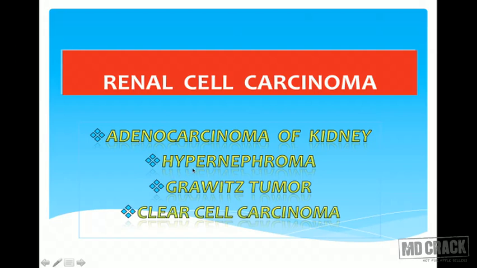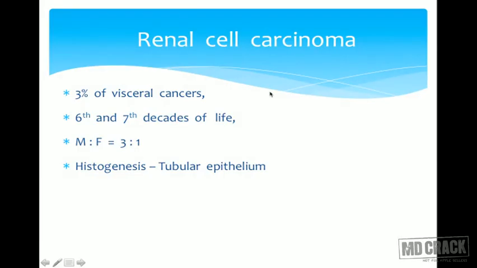Histologically it is nothing but adenocarcinoma because it is arising from the tubular epithelium. That's why, histologically speaking, it is adenocarcinoma of the kidney. Most of these tumors will have a clear cytoplasm, so we also use the word clear cell carcinoma. But remember, all are one and the same. They are the alternate names for renal cell carcinoma.